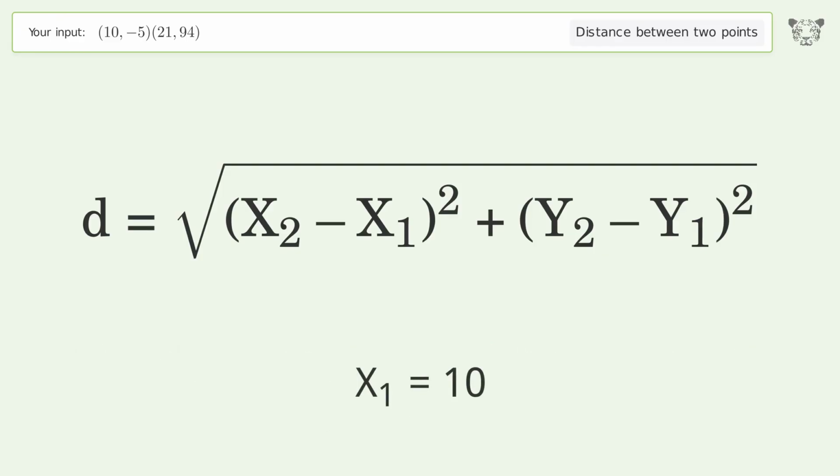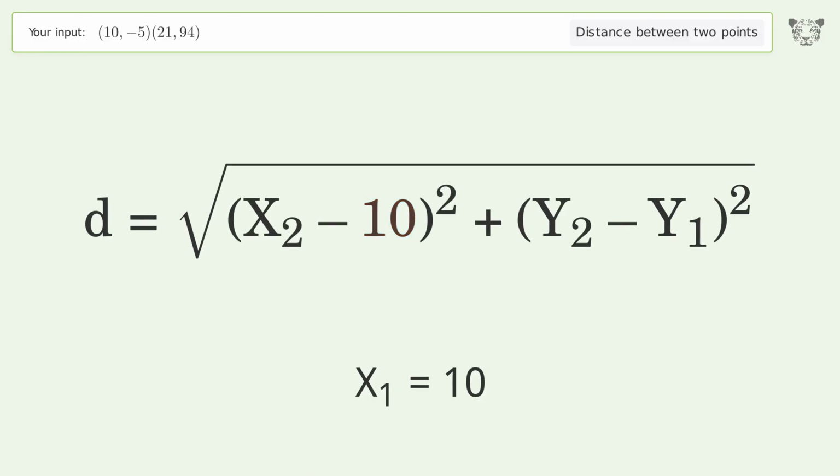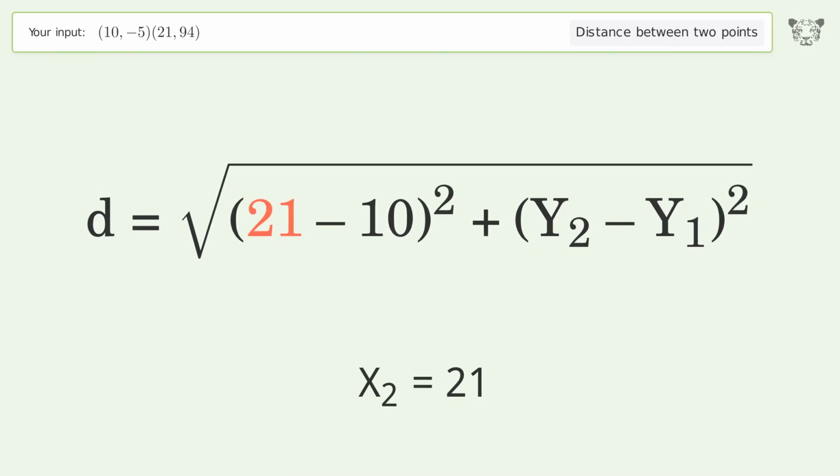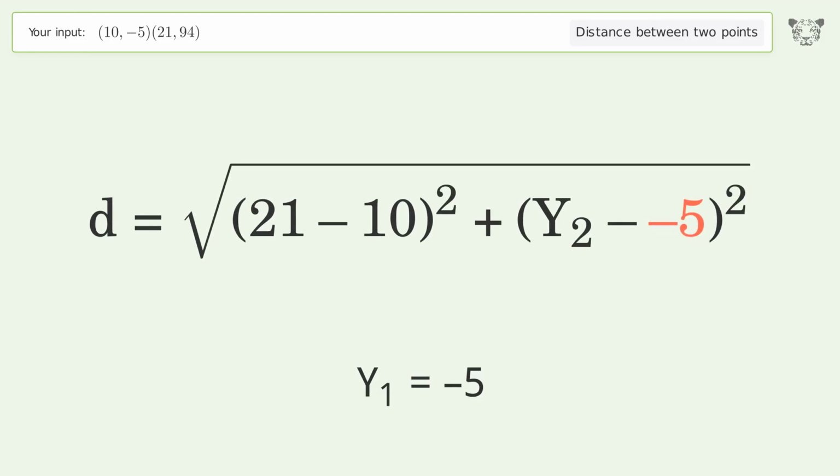x1 equals 10. x2 equals 21. y1 equals -5. y2 equals 94.